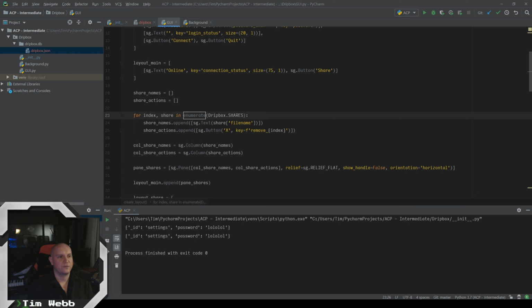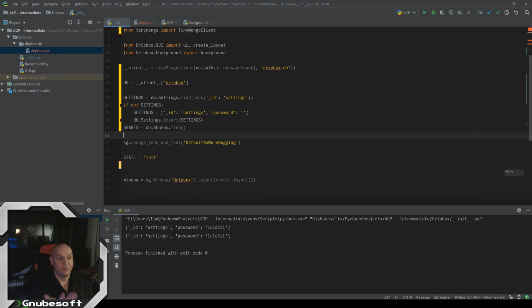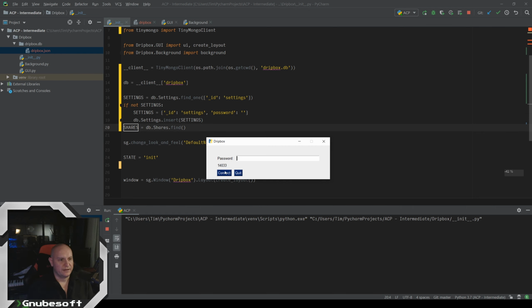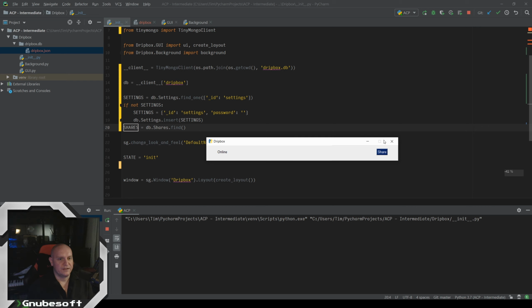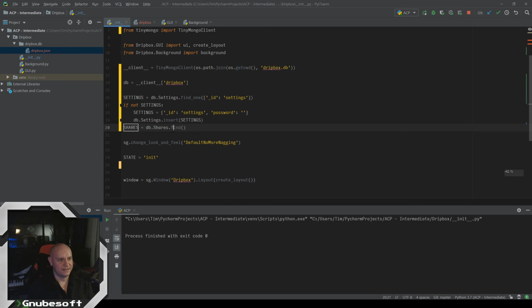We are enumerating through the dripbox.shares variable that we're assigning here. So if this is an empty list, that's fine. It won't break anything. It just won't do anything because there's nothing to do with it. But if there is stuff to do with it, then it will work with it. I'll show you that this doesn't break anything. Okay, there's just nothing here. It's not breaking and it's not doing anything.